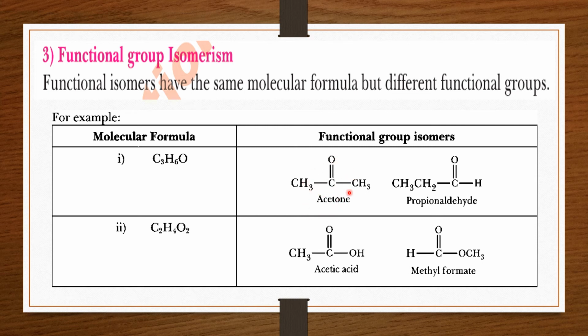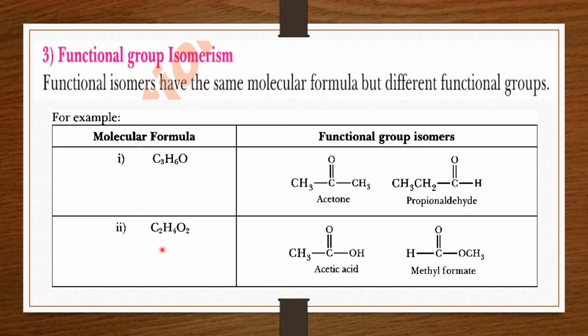When you consider this molecule of acetone, you count the number of carbon atoms, they are 3, the number of hydrogen atoms is 6, and 1 oxygen atom is present. As well, in the case of propanaldehyde, we can consider that the number of carbon atoms is 3, hydrogen atoms is 6, and 1 oxygen atom. So they have the same molecular formula, but different functional groups. It is called functional group isomerism.